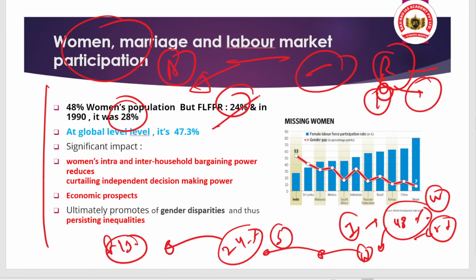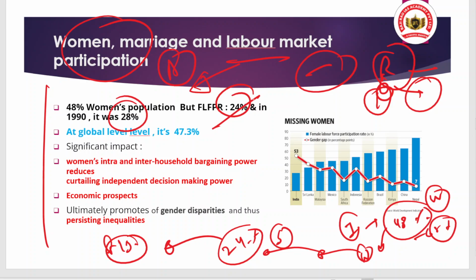So what caused the decline of the female labor force, despite education of women increasing and despite women's empowerment? Why is there a decline, and what is the significant impact?